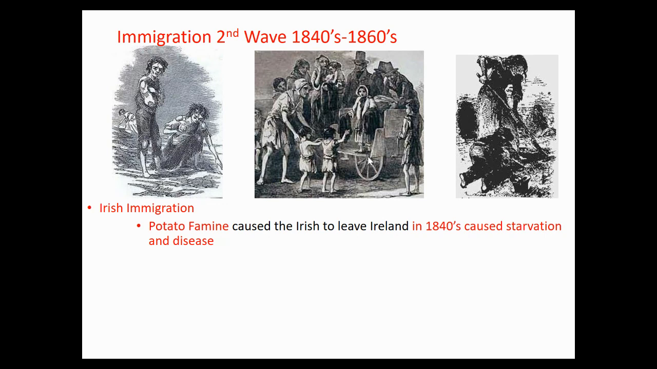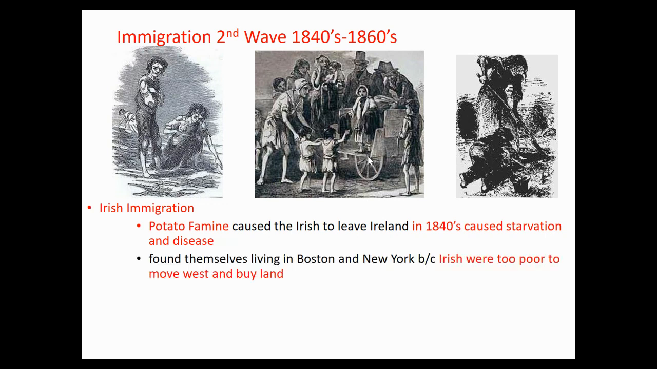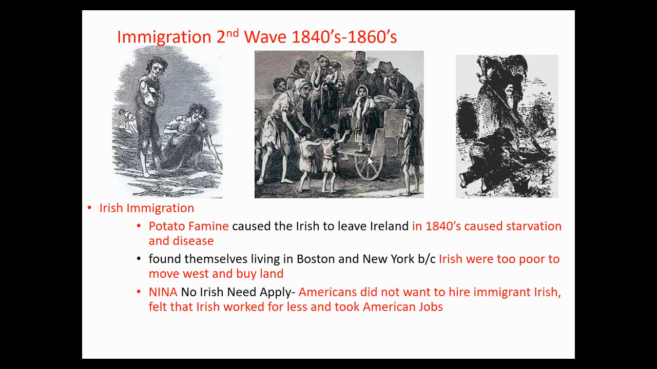A disease impacted the potatoes. The potatoes ended up dying. The Irish started to starve to death. So for a lot of them, the only choice was to come to the United States. And when they came to the United States, this is what you need to understand. They found themselves only living in Boston and New York, not spreading around America, because once they got off the boat, they were too poor to move west and buy land.